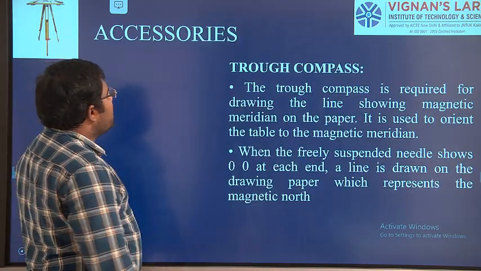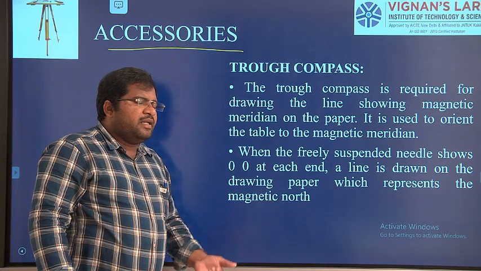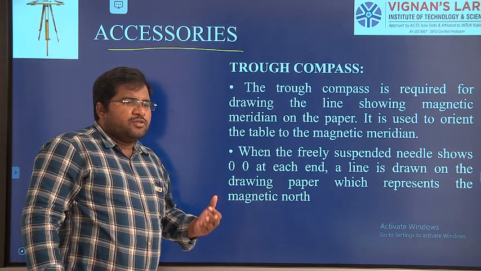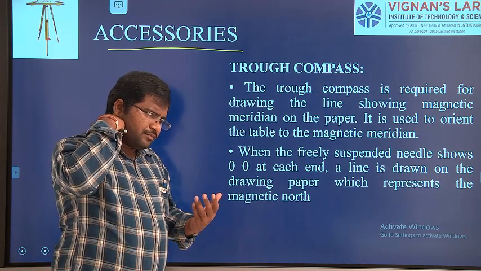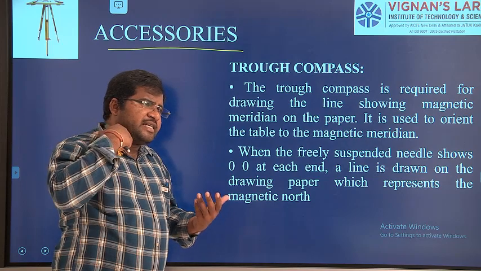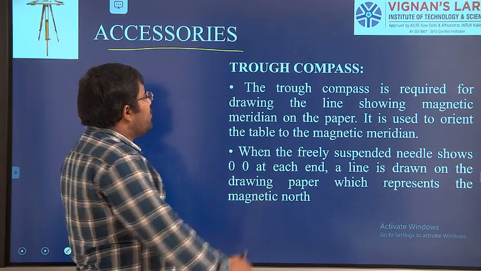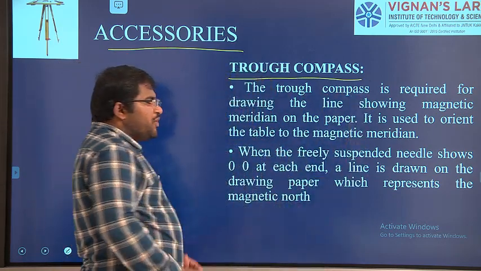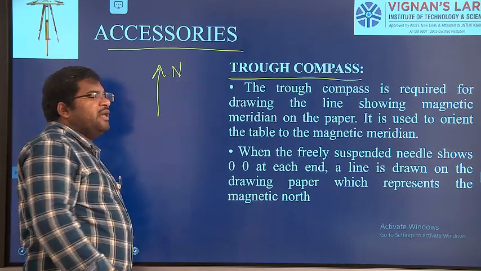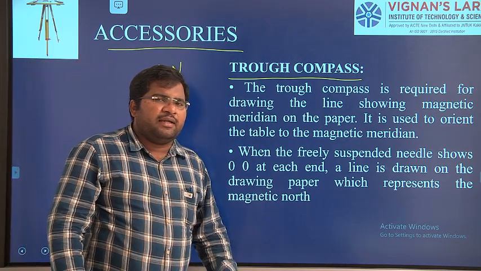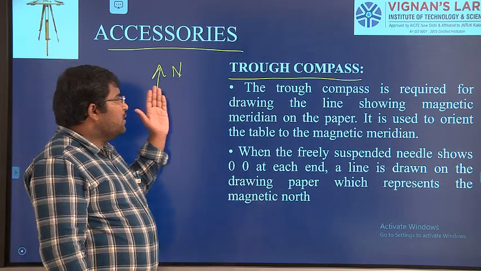Then the next one is other accessories. The main things here are only the plane table, tripod and plumb bob. So this is required at least to start plane table surveying. But if you want to get exact values and for your convenience, we have other types of accessories here. The first and foremost is a compass. We know a compass is used to locate the north direction at any point on the earth. If you take any point on the earth, you are able to mark the north direction.